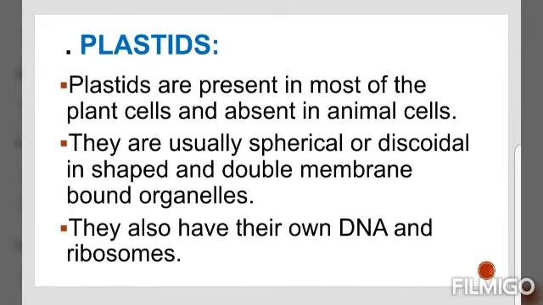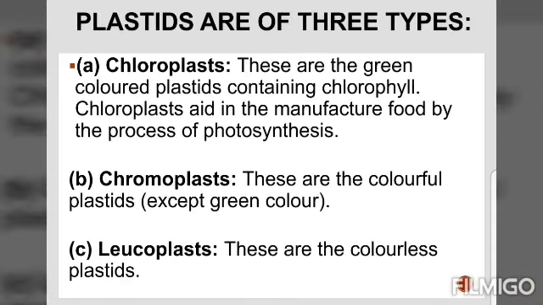Here comes plastids. Plastids are present only in plant cells. There are two types of plastids: chromoplast, which are colored, and leucoplast, which are colourless. Chromoplast contains the pigment chlorophyll. At that time it is of green color and we call it chloroplast. Chlorophyll is responsible for sunlight capturing.